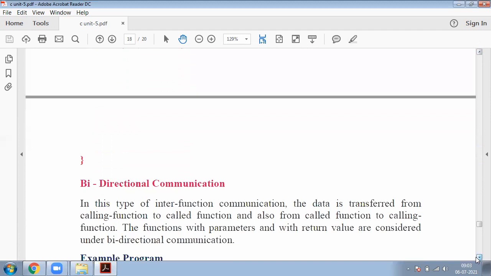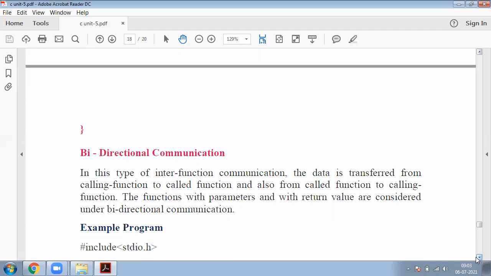Next one is bidirectional communication, that means two-way. In this type of inter-function communication, data is transferred from calling function to called function and also from called function to calling function. So simply this is the combination of both upward and downward communications.